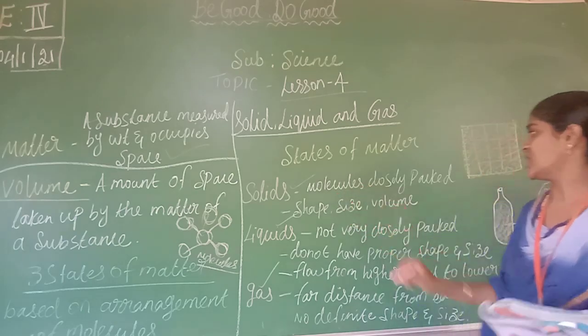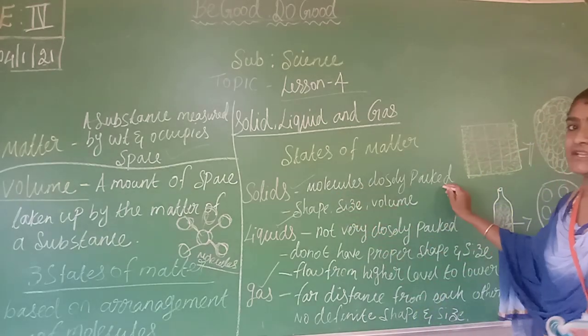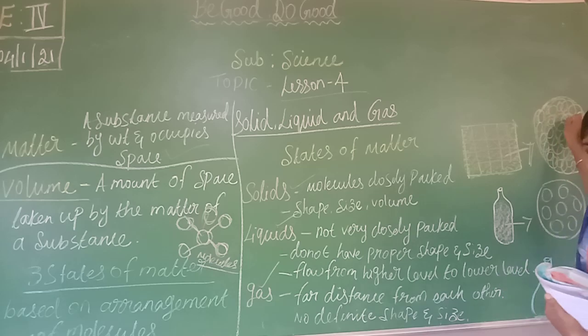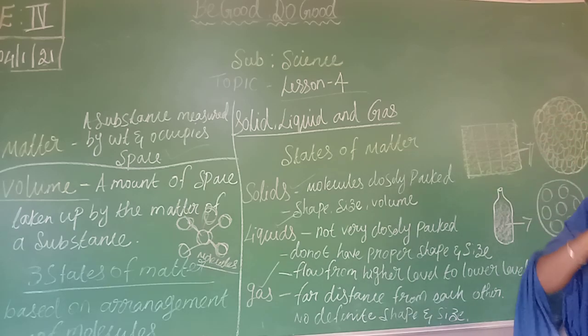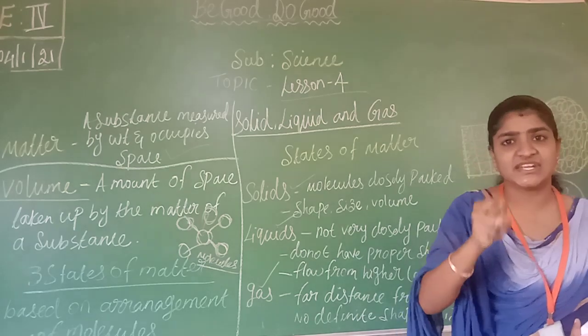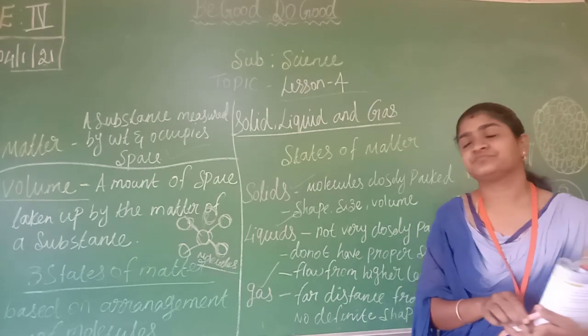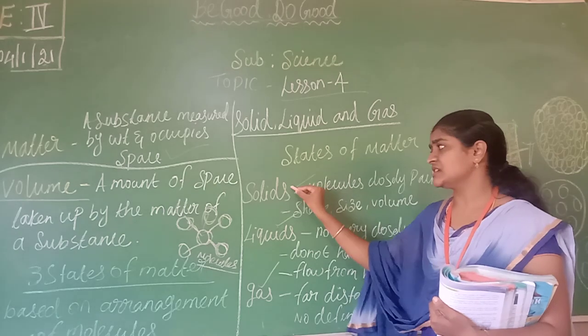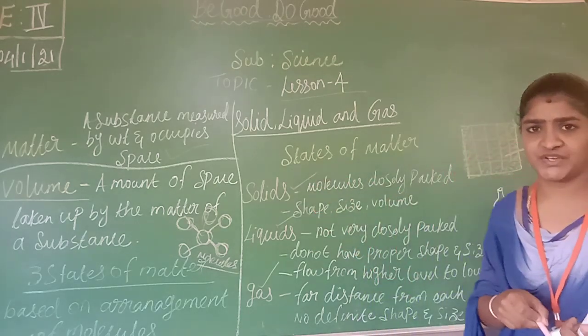The molecules in solids are closely packed. Here I have given a wooden piece. The molecules are very closely packed. They don't have space in between to move here and there. All the molecules join together and are fixed very tightly. So that's how solids are a little hard. Solids may be very hard or soft in nature.